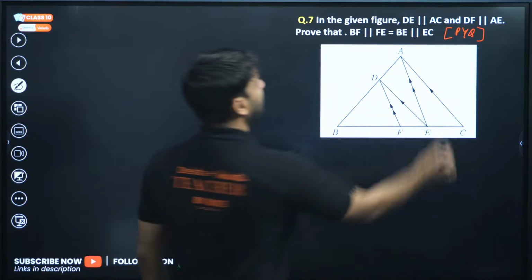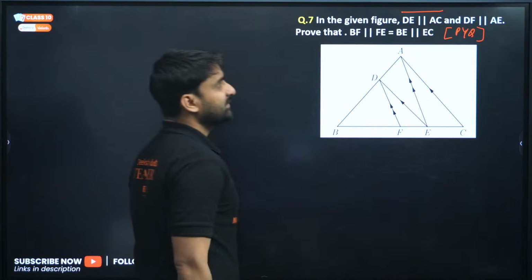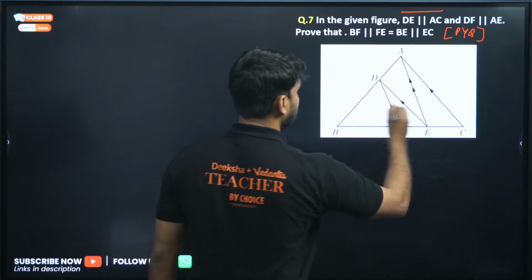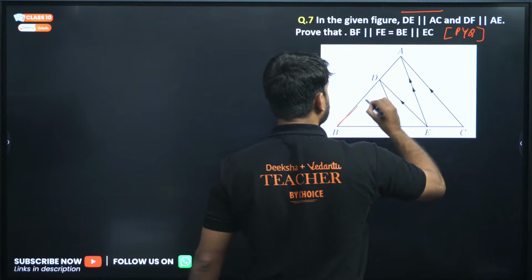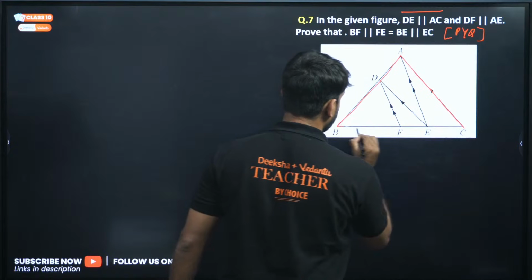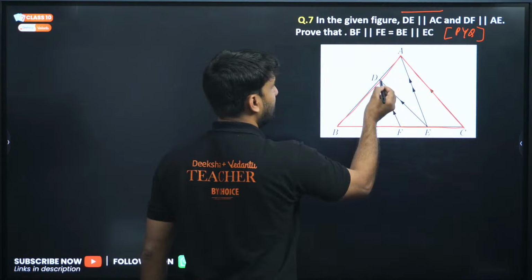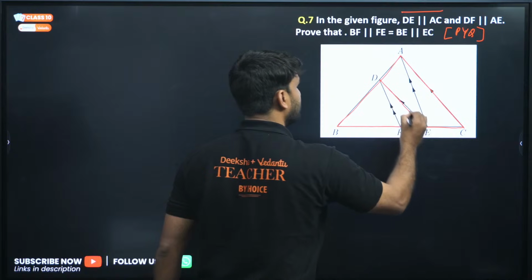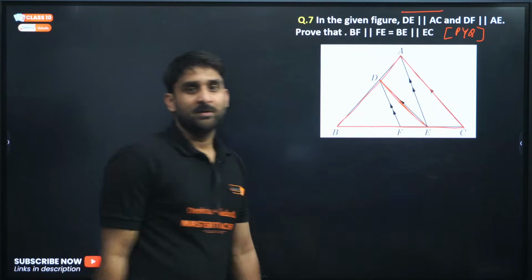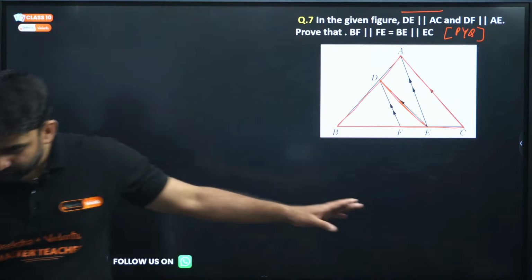DE is parallel to AC. So find out where is DE. DE is parallel to AC, so this triangle will be considered. Let me use red color. I can see, you can also see. DE is parallel to AC. I hope this is clear to you.